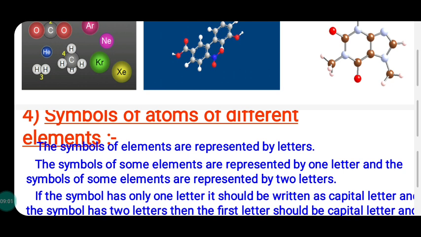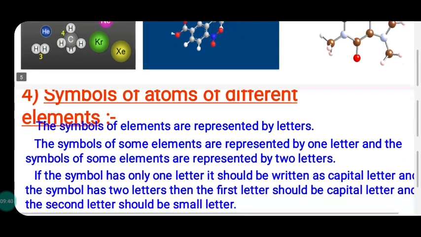Then places name California, Californium is the element, the symbol is capital C and small letter F. Then scientist name, there is a famous scientist called Mendeleev. So an element is named as Mendelevium, symbol capital M and d. Okay, Einstein, by remembering Einstein, an element is named as Einsteinium, symbol is Es.